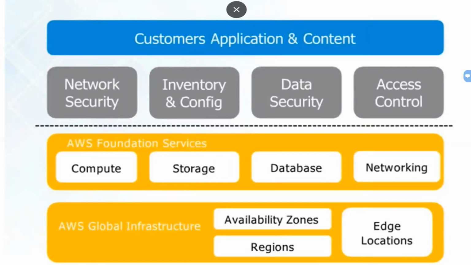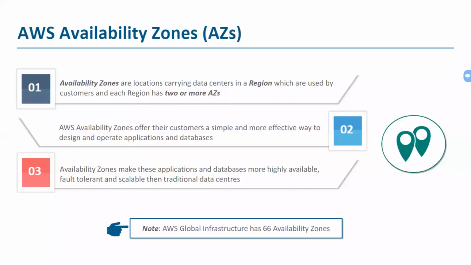I'll be talking about multiple other high-level services which can be created on top of these foundation services. When I say foundation services, I'm pointing to compute, storage, database, and networking as services. And as I already said, we do have more than 100 services which AWS provides. And how those more than 100 services sit on these foundation services, we'll be talking about in our curriculum.